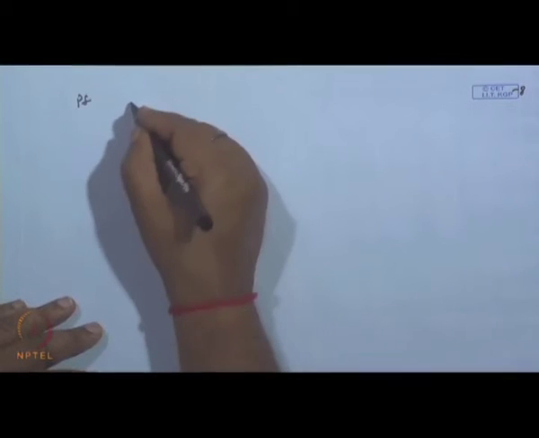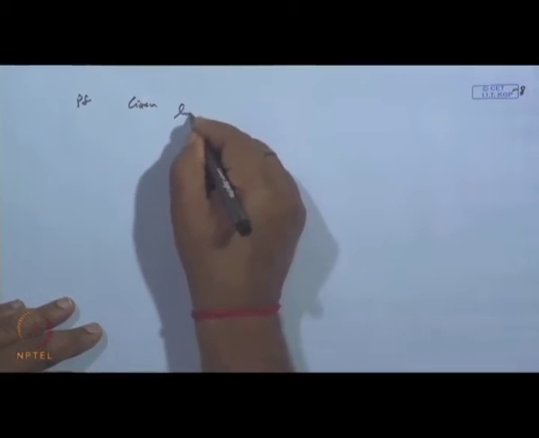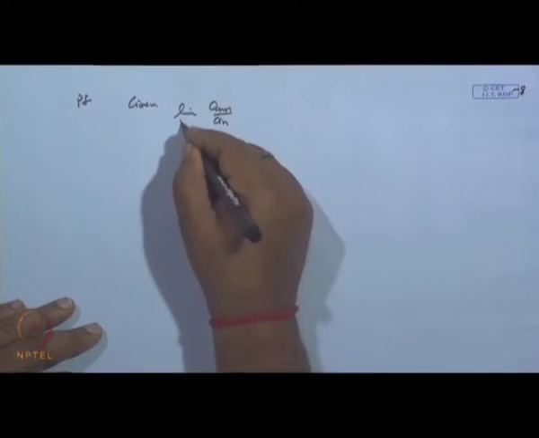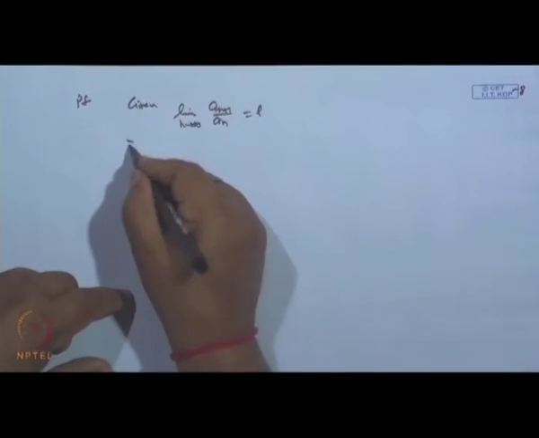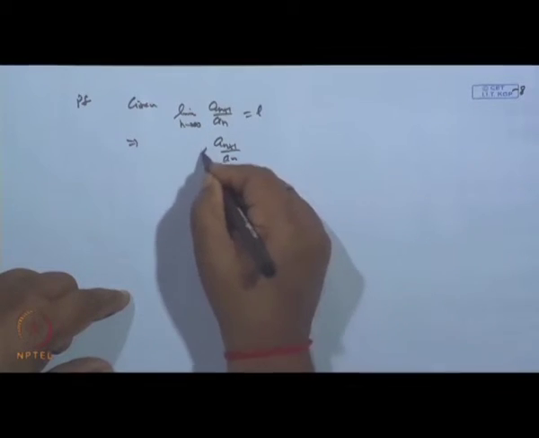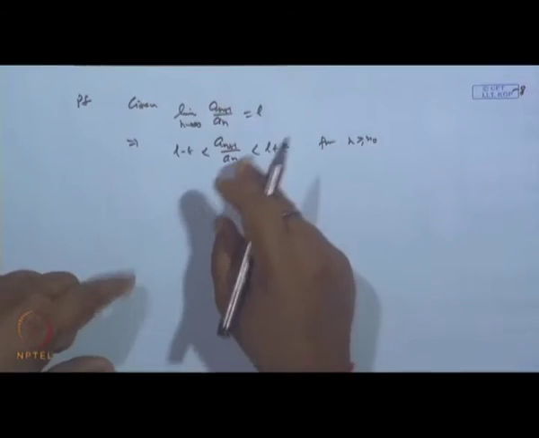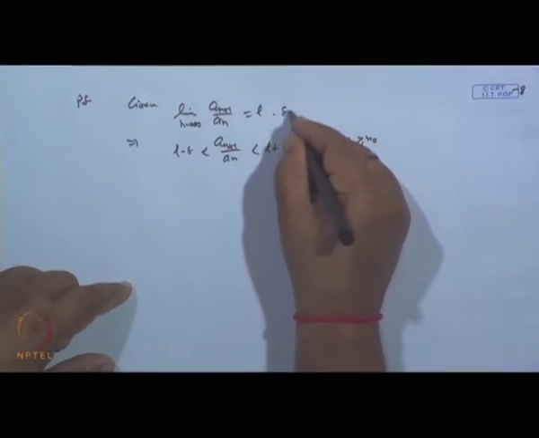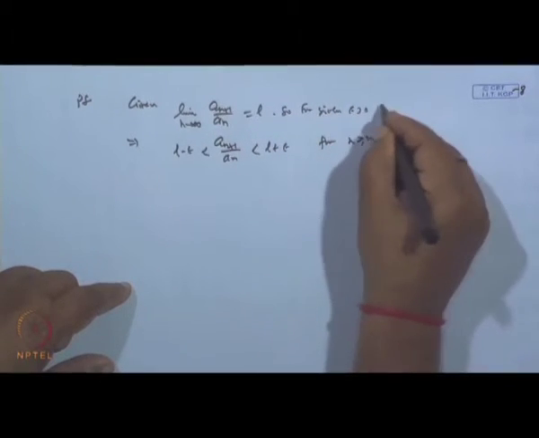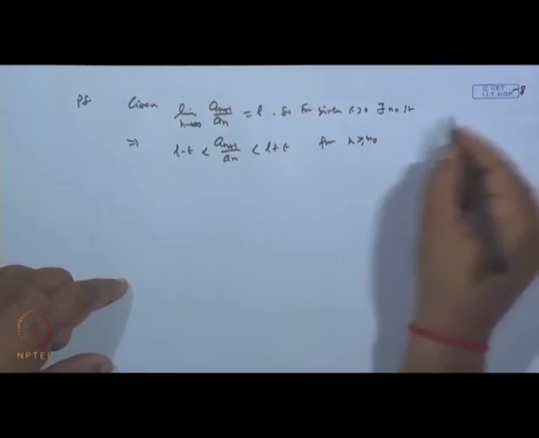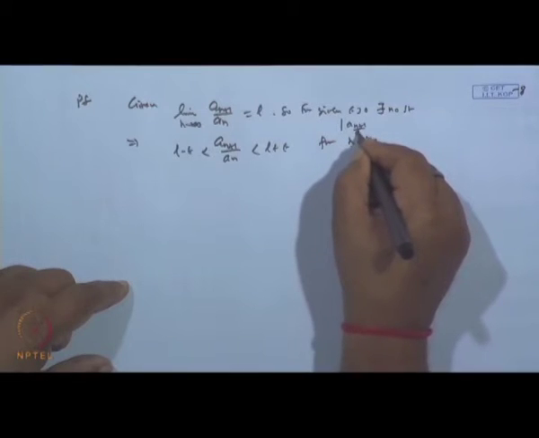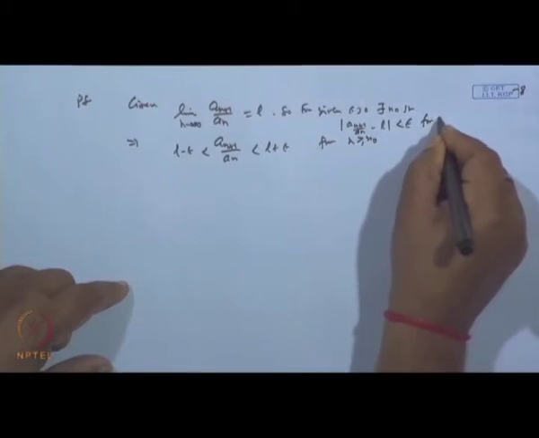Okay, so let us see the proof of this. What is given is that the limit of a_(n+1) over a_n is L. So by definition, for a given epsilon greater than 0, there exists n naught such that the modulus of a_(n+1) by a_n minus L is less than epsilon for n greater than or equal to n naught.